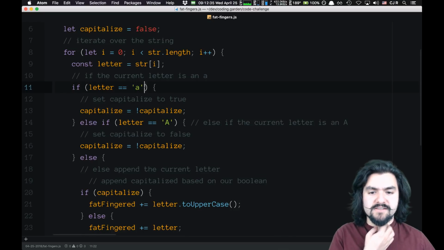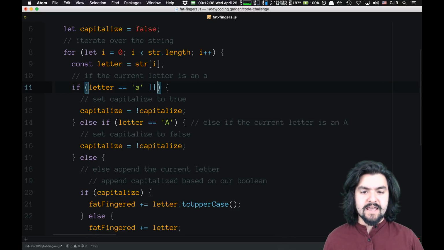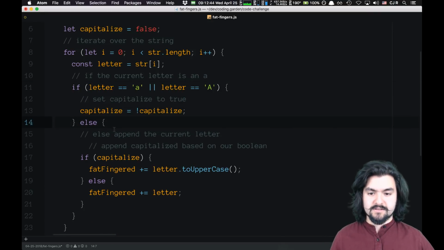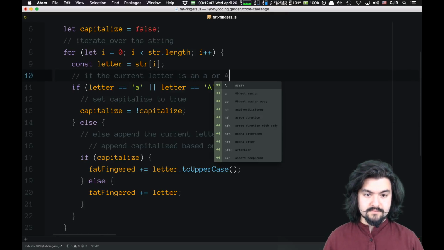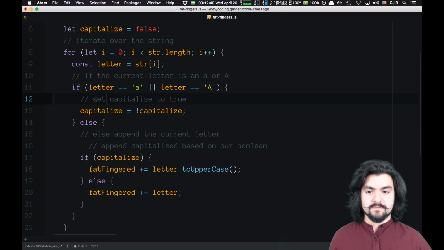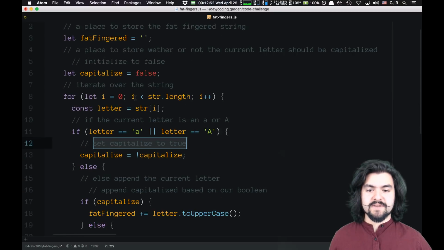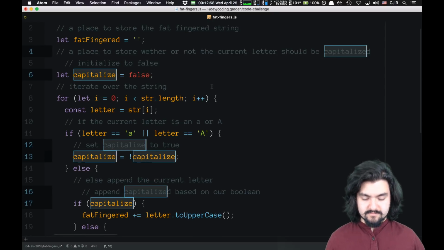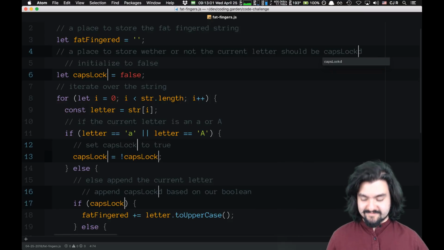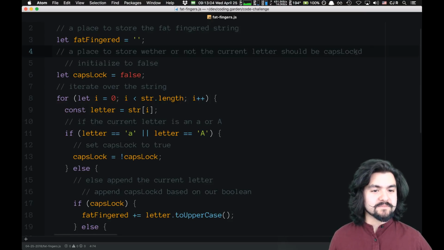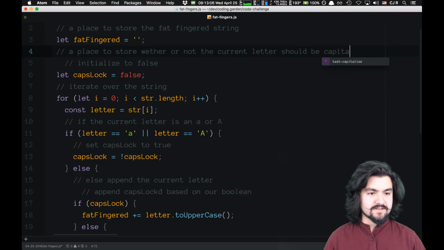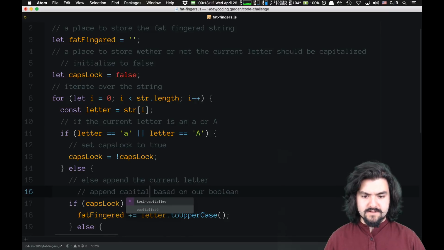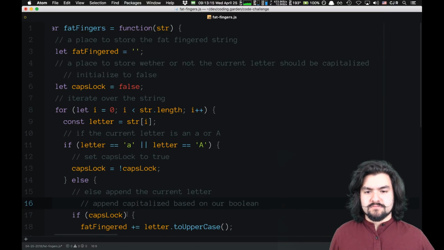Cool, and we can simplify this. So we'll say if the letter is A or the letter is uppercase A, then just flip-flop capitalize. And actually, I think it would make sense to call this caps lock. Right? And this should still be capitalized based on our blank. Cool.